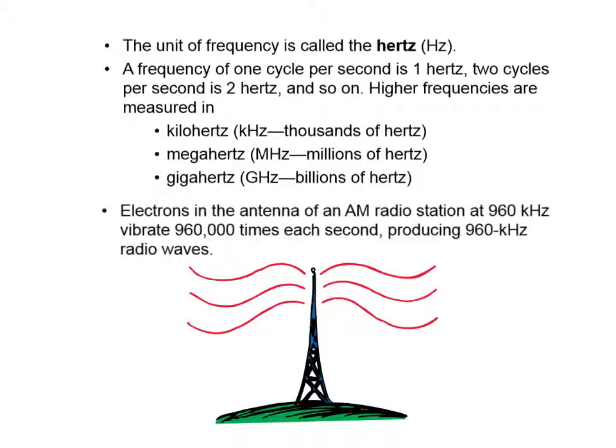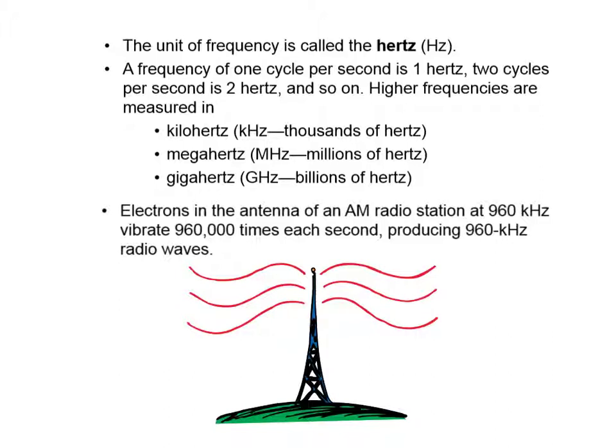For example, AM radio waves are measured in kilohertz, and FM radio waves are measured in megahertz. Radar and microwave ovens operate at gigahertz frequencies. So a radio station at 960 kilohertz on the AM radio, for example, broadcasts radio waves that have a frequency of 960,000 vibrations per second. A station at 101.7 megahertz on the FM dial broadcasts radio waves with a frequency of 101,700,000 hertz. These radio wave frequencies are the frequencies at which electrons are forced to vibrate in the antenna of a radio station's transmitting tower.